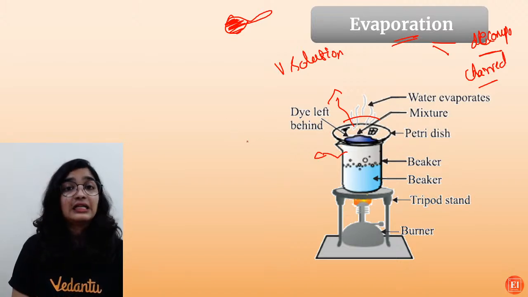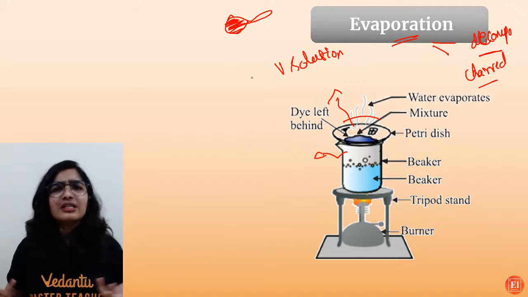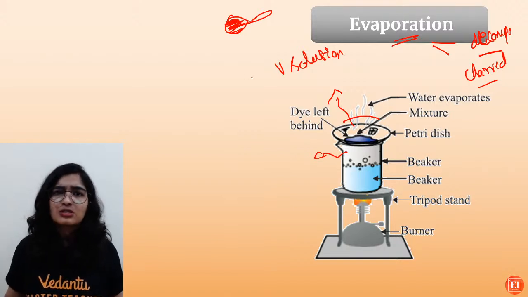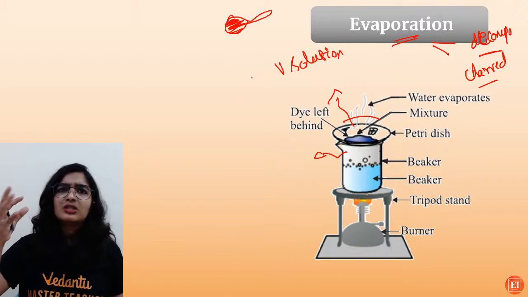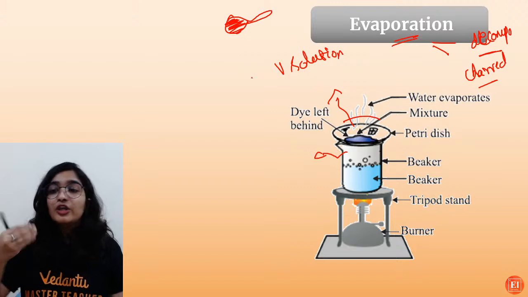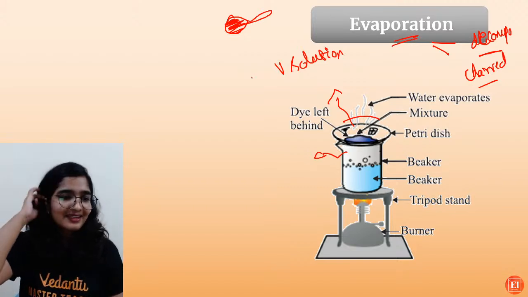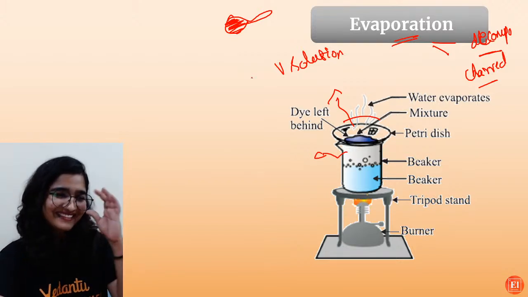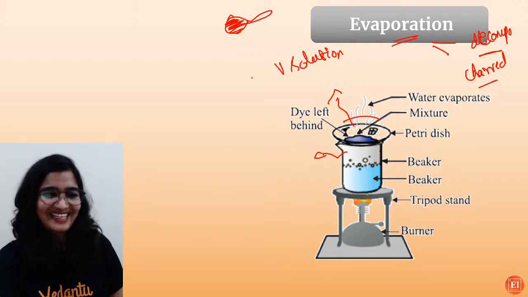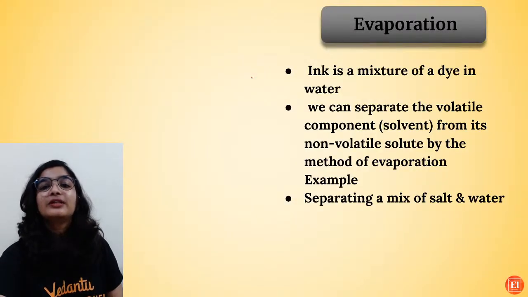They might ask you this as a reasoning question. What is there in sugar? It's basically sucrose: carbon, hydrogen and oxygen. So when you start heating, hydrogen and oxygen will go, and you'll be left with only carbon. Very good. So this is what evaporation is.